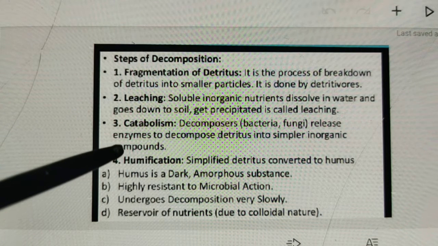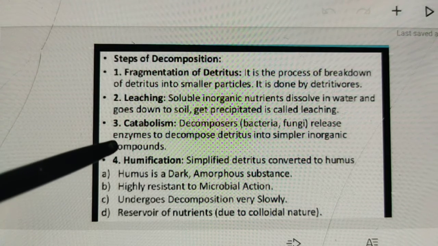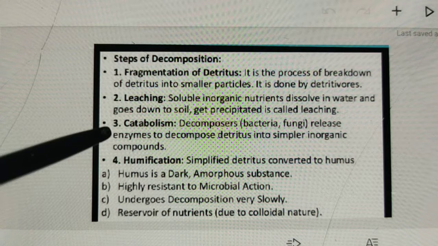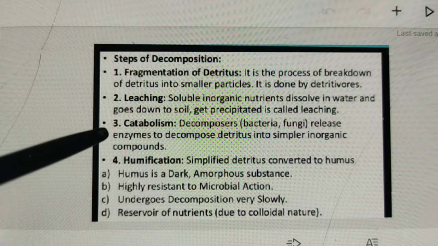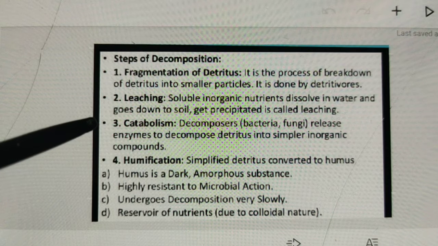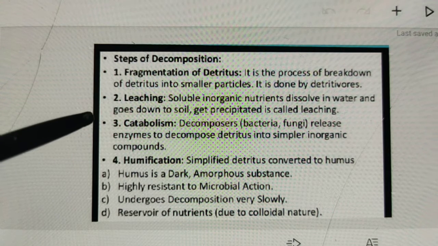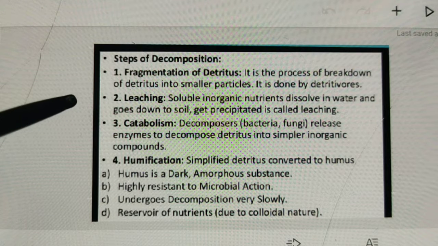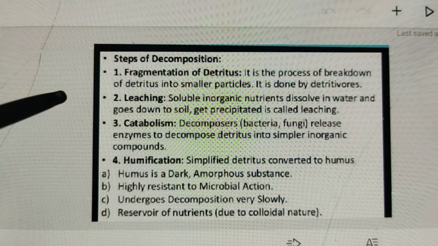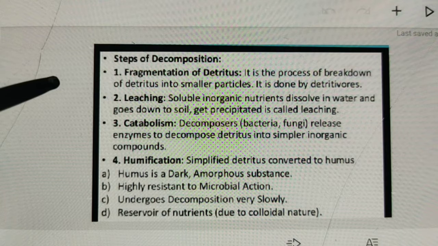Next, number 4, humification. It is the process by which simplified detritus is changed into dark colored amorphous substance called humus. It is highly resistant to microbial action, so it undergoes decomposition at an extremely slow rate. Humus acts as a reservoir of nutrients.